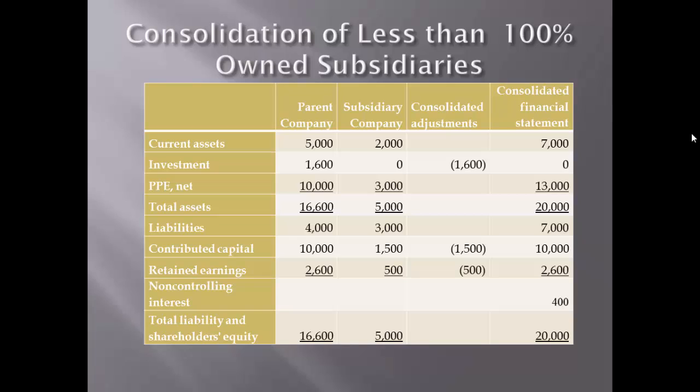To consolidate, we again eliminate the 1,600 investment account as well as the subsidiary's equity accounts, which are 1,500 common stock and the 500 retained earnings. We then include the non-controlling interest of 400 to complete the consolidation process.